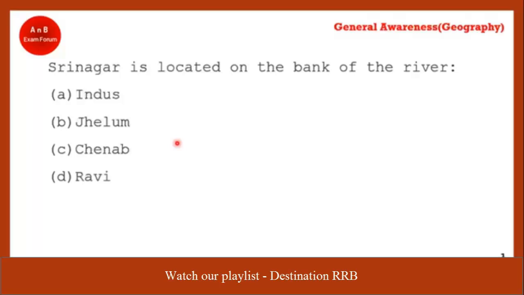Coming to the next question, Srinagar is located on which river? Again this is doubtful. Either it can be Indus or Jhelum. Yes, Jhelum is the correct answer.